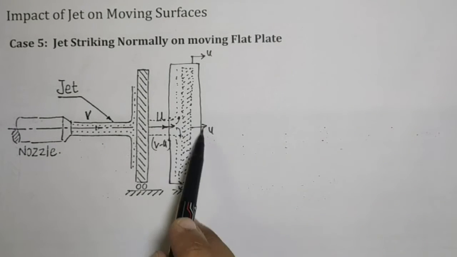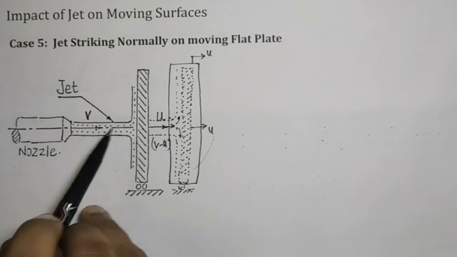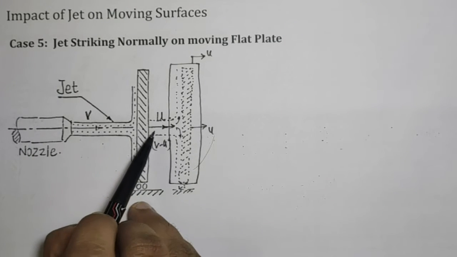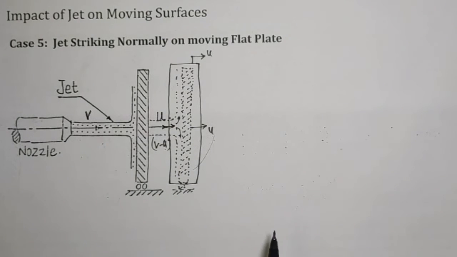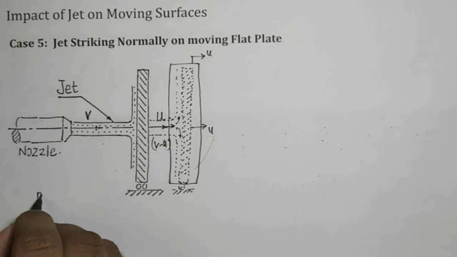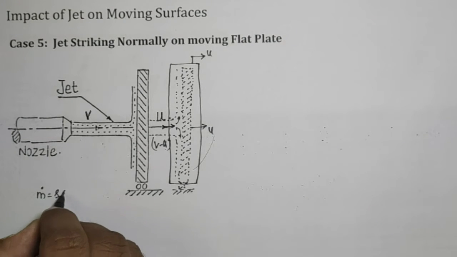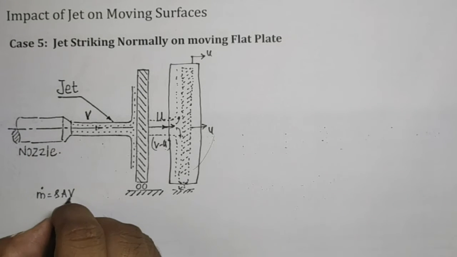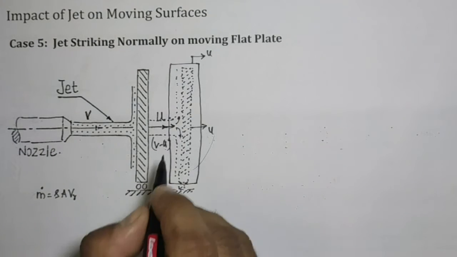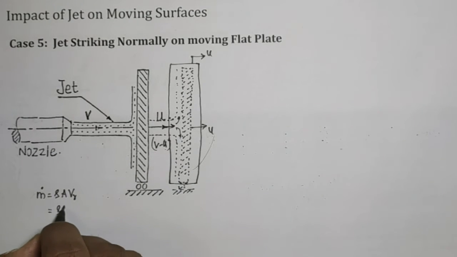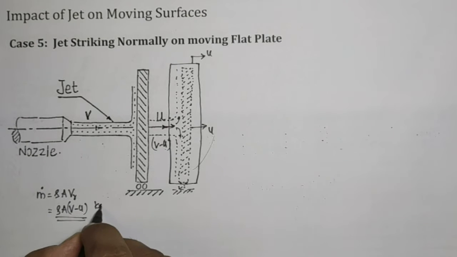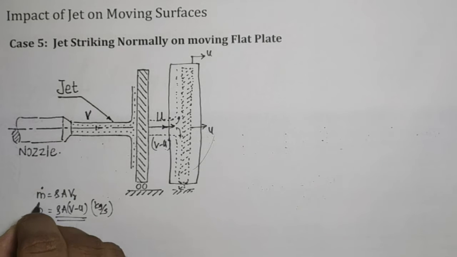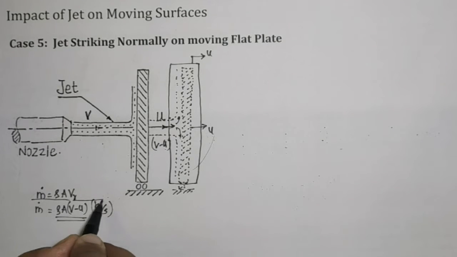The jet is entering this control volume with velocity v minus u. So the mass flow rate becomes m dot equal to rho a v r, where v r is the relative velocity, given by rho a (v minus u) kg per second. This is what we call the mass flow rate.